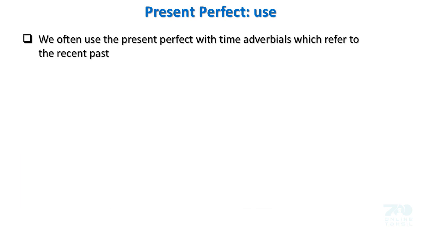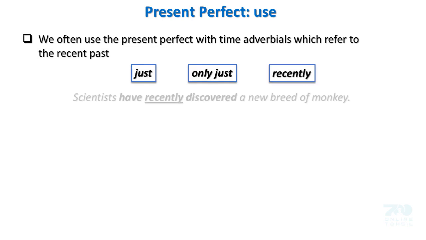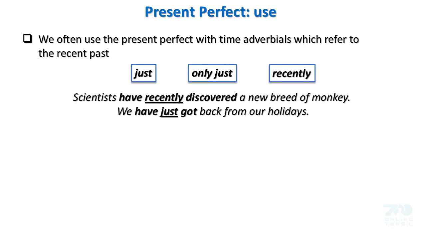We often use the present perfect with time adverbials which refer to the recent past: just, only just, recently. Scientists have recently discovered a new breed of monkey. We have just got back from our holidays.